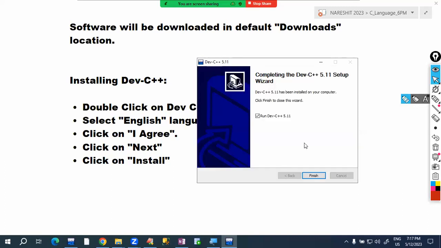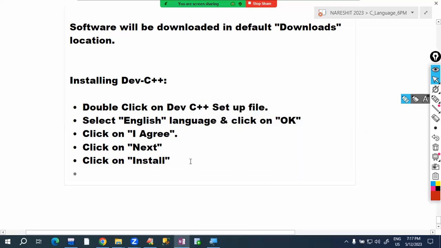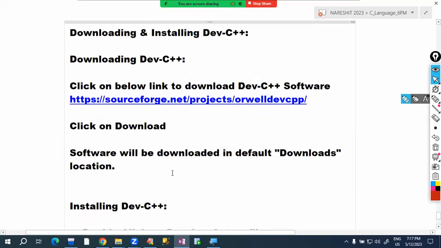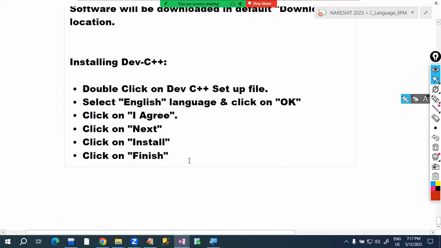Okay, so the software is installed. Click on finish. So software installation is over. We downloaded the software from the internet and installed it on our machine. This is the procedure of downloading and installing Dev C++. Very easy, it takes less than 5 minutes.